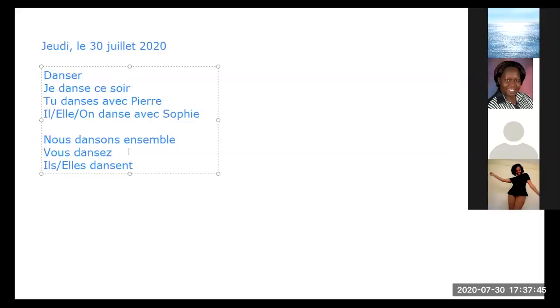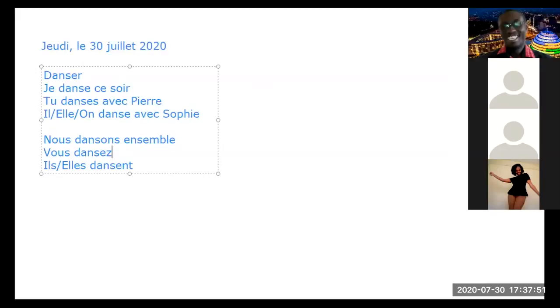That's very sad. Who can guess the word for alone? It's an adjective. Seulement comes from that word, because seulement is an adverb. Très bien. Vous dansez seul. Can we say vous dansez seul? Tu danses seul. Yeah, we may say that, you are dancing alone.